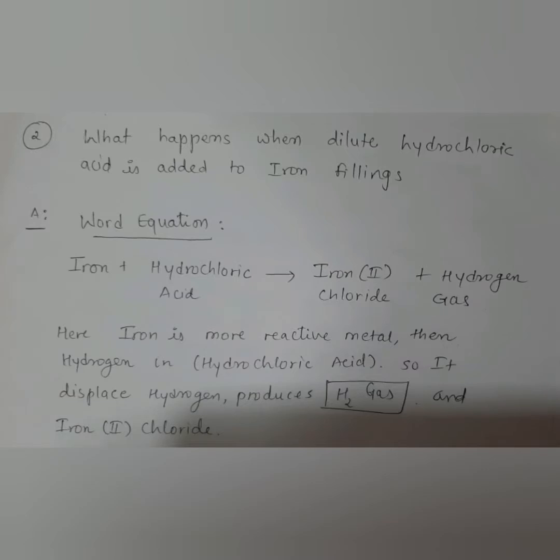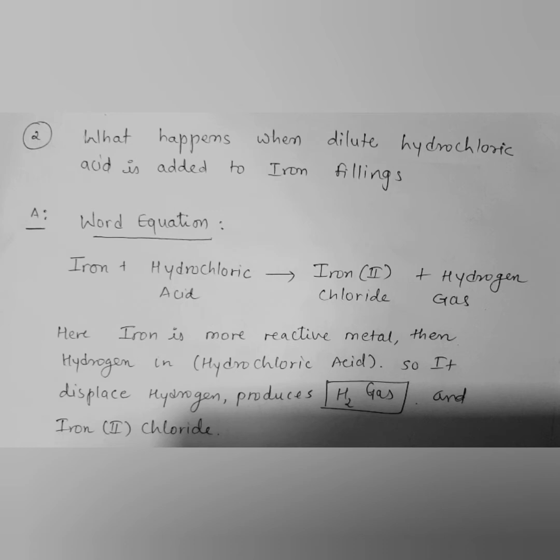Now the next question. What happens when dilute hydrochloric acid is added to iron filings, children? Iron filings is nothing but Fe. Hydrochloric acid is HCl. So whenever we dip an iron nail in hydrochloric acid, it gives a gas that produces a pop sound, which is hydrogen gas, and iron 2 chloride, children. Iron is more reactive than hydrogen in the reactivity series which we have learned. So it displaces hydrogen from hydrochloric acid and gives us hydrogen gas.